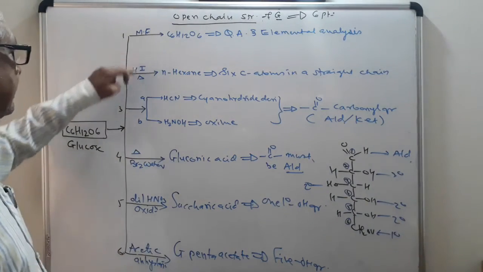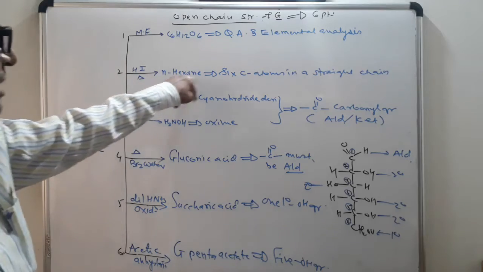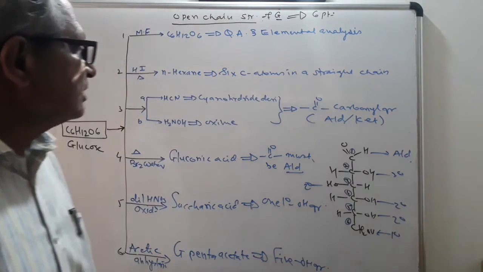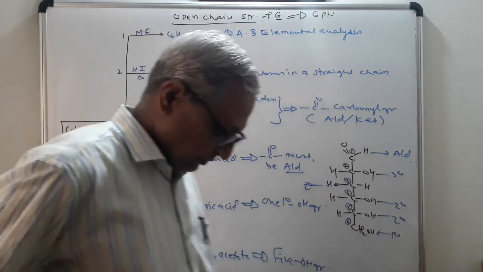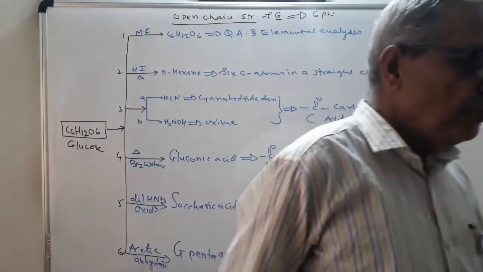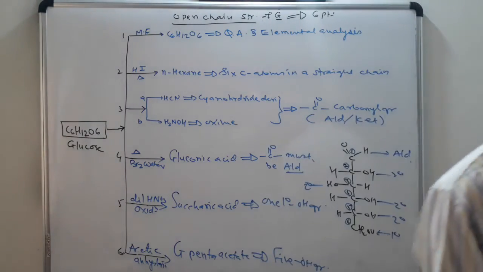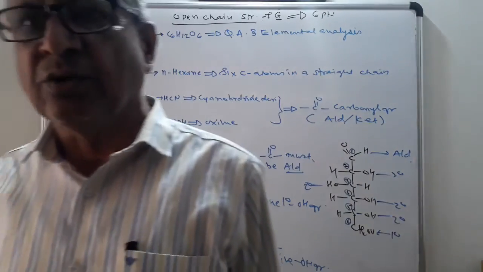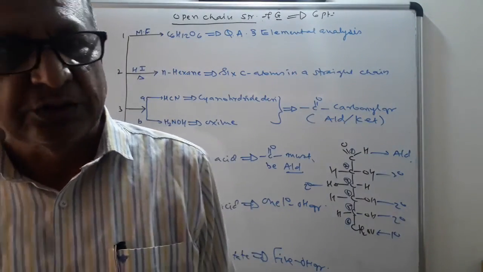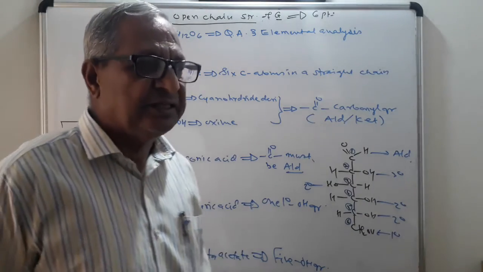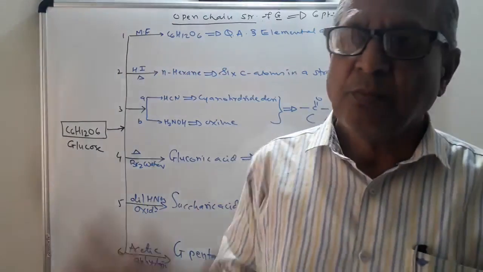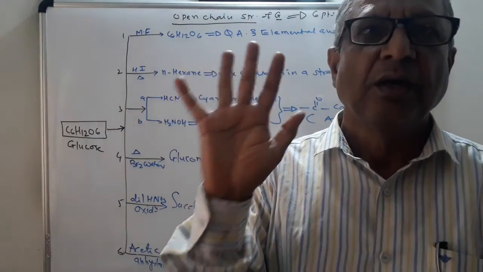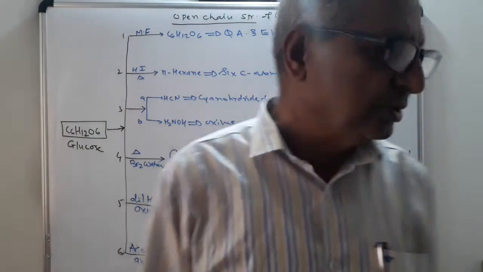When glucose is heated with HI, it gives n-hexane, indicating the presence of 6 carbon atoms in a straight chain. Second, when glucose is treated with acylating agent, acetyl chloride or acetic anhydride, it gives glucose pentaacetate. This indicates 5 OH groups are present in glucose.